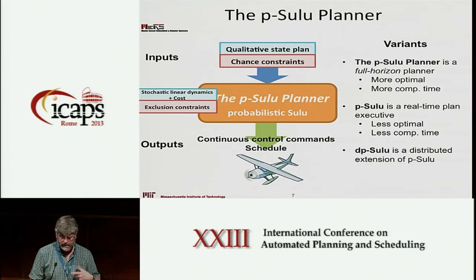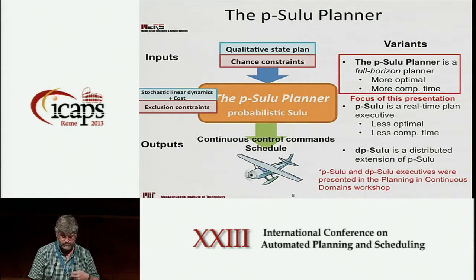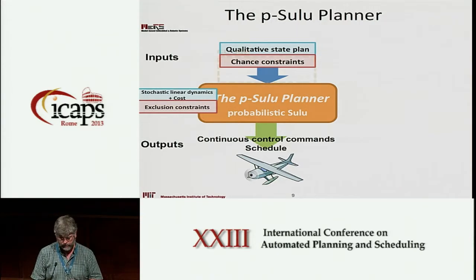right? Today what I'm going to talk about is a version of this planner, not the planning execution whole loop, but a planner in which we reformulate this problem to an exact convex optimization problem, and then we solve it exactly. Yesterday I gave a different algorithm which was using an iterative approach, which at one level handles a more general set of problems, but it doesn't have the same hard guarantees in terms of convergence that this algorithm has.